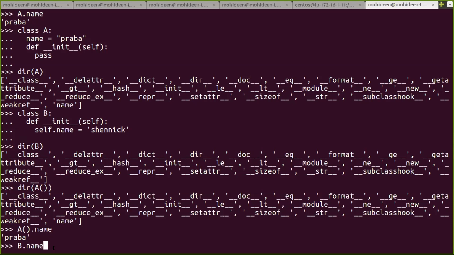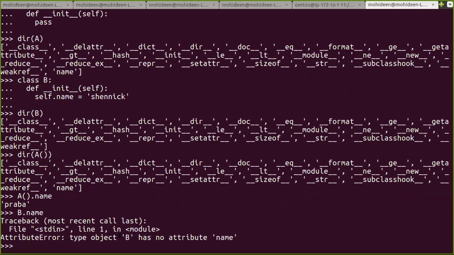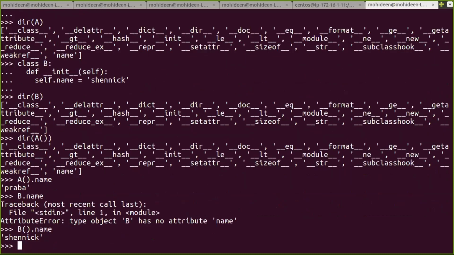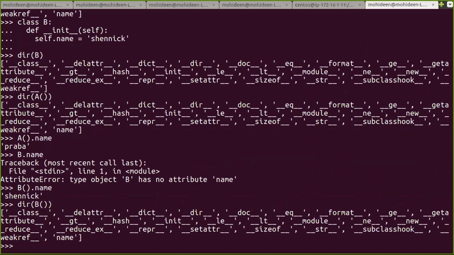Attribute. How attribute error? Name is not belonging to B, right? Yes. Then it is attribute error: type object B has no attribute name. Now I'm going to instantiate it. When I instantiate, I will get it.